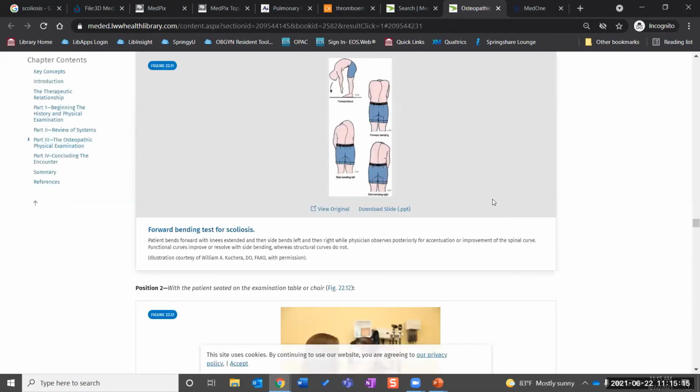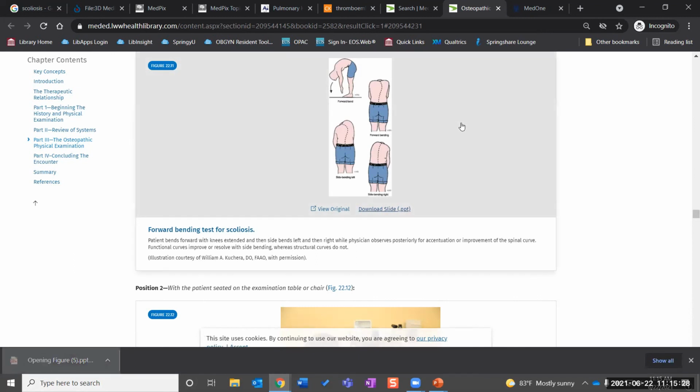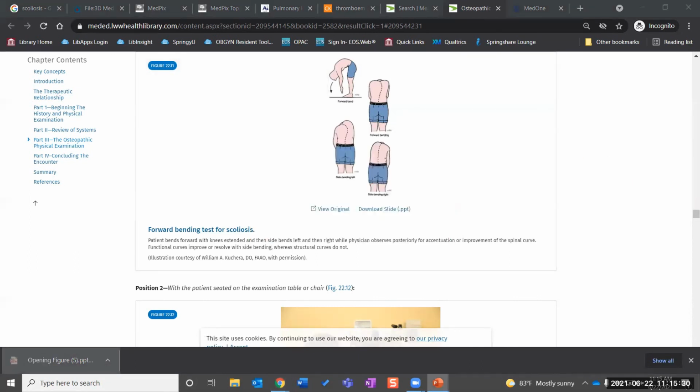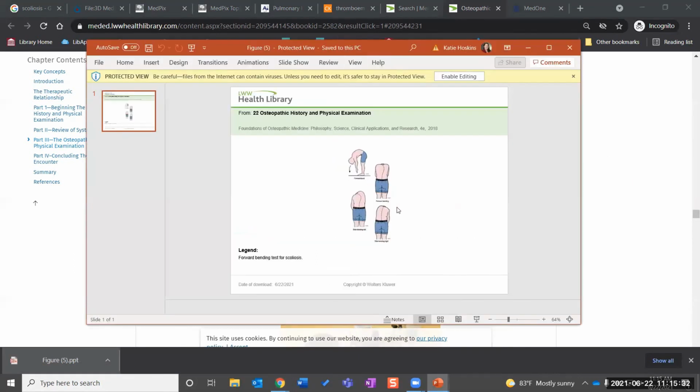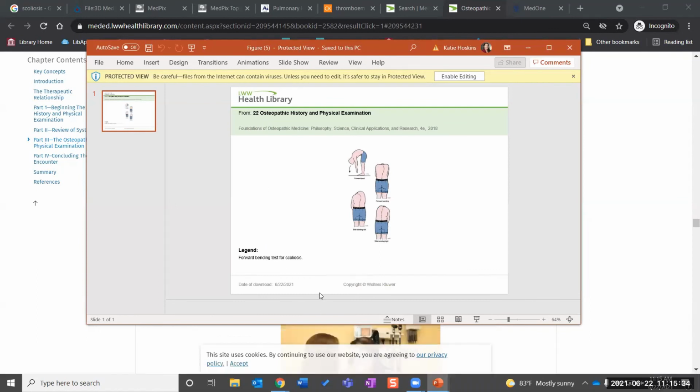So I'm going to click on the image, just like some of the other resources. It takes us to where it is in the article. And then you can click on download the slide. Okay. So this one, you just have to do them individually. And then we download it. There's the image and the source, the information for it.